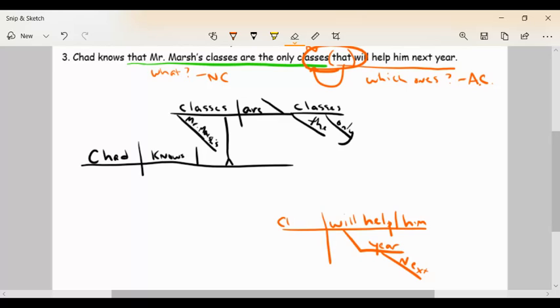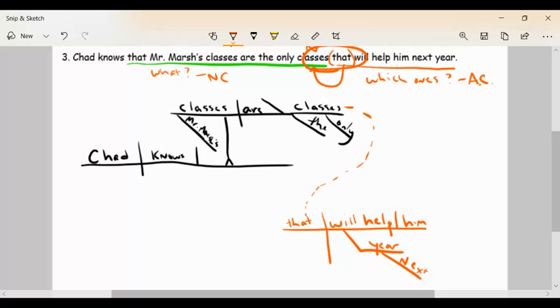What I really have is the word that, and I want to connect it back to classes. Remember, I'm connecting back to this classes because it's next to that noun, not the first use of the word classes. So this becomes my adjective clause.